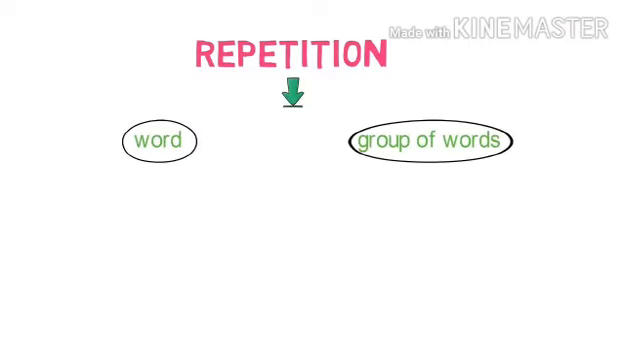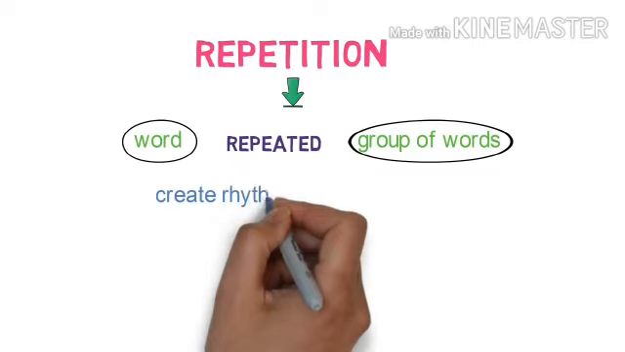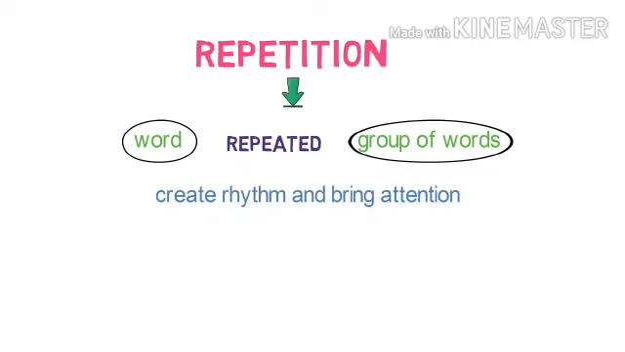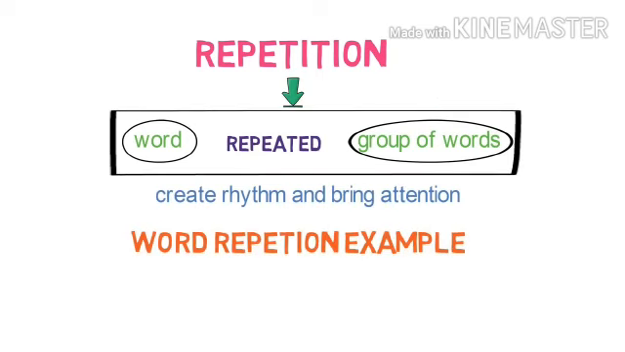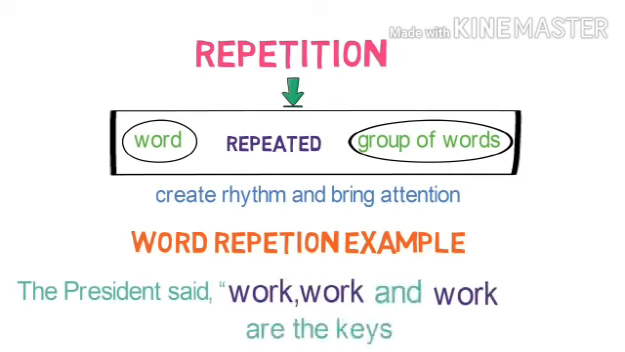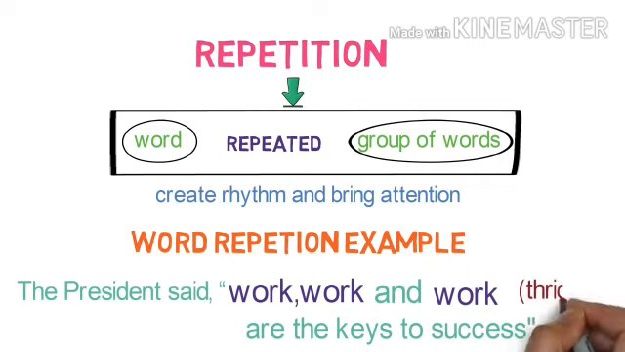Let's look into the next type of figure of speech. Repetition. A repetition is a figure of speech wherein a word or a group of words is repeated. It is used to create rhythm and bring attention to an idea. Let's understand a word repetition example wherein a word is repeated. The president said, work, work and work are the keys to success. Here you can see that the word work is repeated thrice to bring attention to the importance of work to gain success. This is an example wherein a word is repeated.